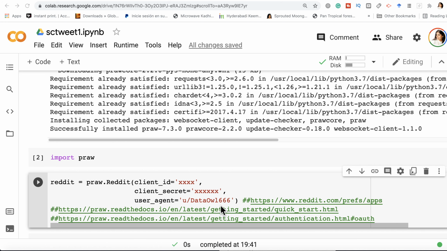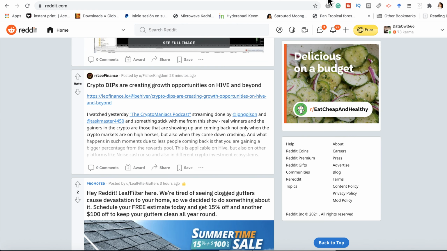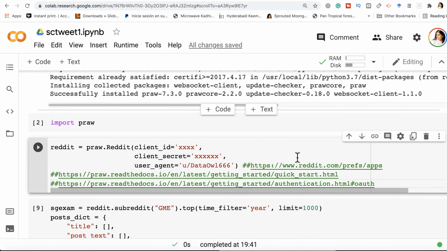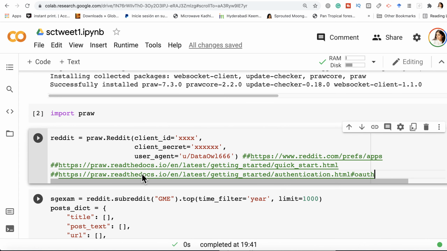And here's some more documentation on PRAW, which you can use to get started with. And you can see, it's right here. So Reddit account, client ID, and authenticating via OAuth, that's what you have to do. And yes, you can easily follow this link, or you can just go directly to the link I pointed out. And once that's done, you can just create a variable.